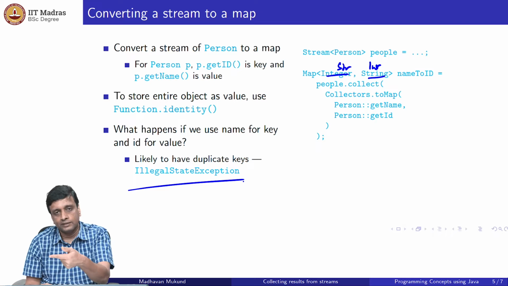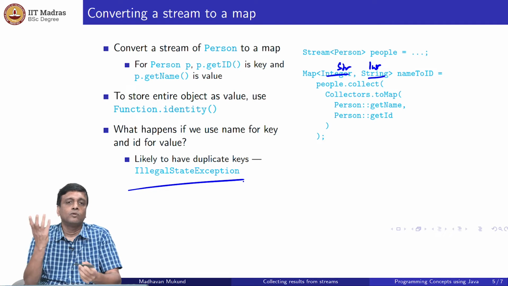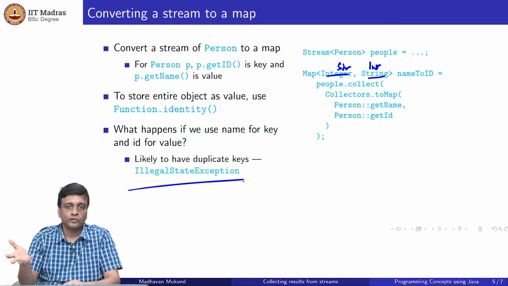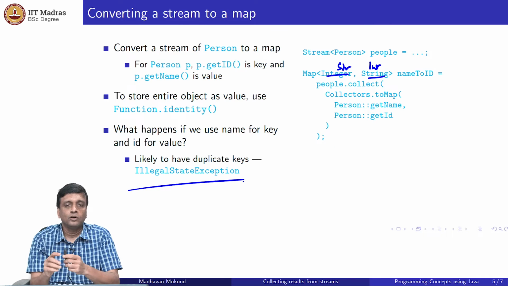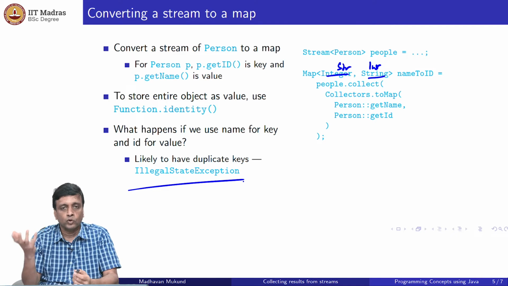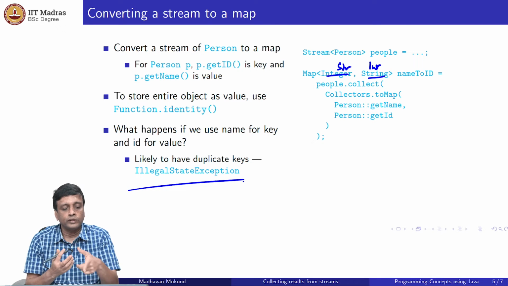Here it is likely to happen because of the way we are interpreting the information, but this is a general possibility. I give you a stream of objects and I tell you to use this component of the object as a key and use something else as the value, or use the entire object as a value. How do you know that the keys are unique? You don't know. And one way that you will find out that the keys are not unique is that you will get this illegal state exception.